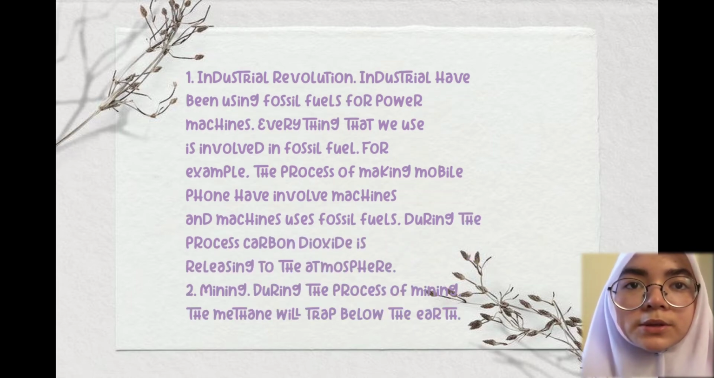The first issue is the industrial revolution. Industries have been using fossil fuels to power machines. Everything that we use involves fossil fuel. For example, when we buy a mobile phone, the process of making the mobile phone involves machines, and machines use fossil fuels. During the process, carbon dioxide is released into the atmosphere. Besides industry, transportation such as cars also releases carbon dioxide from exhaust.